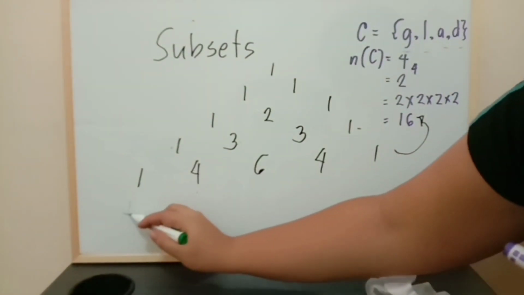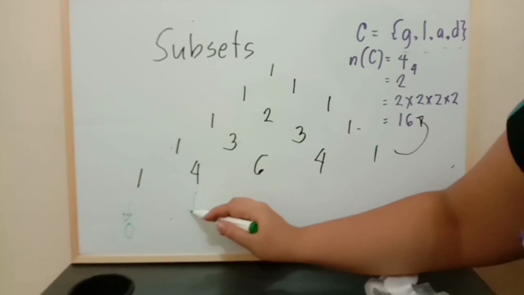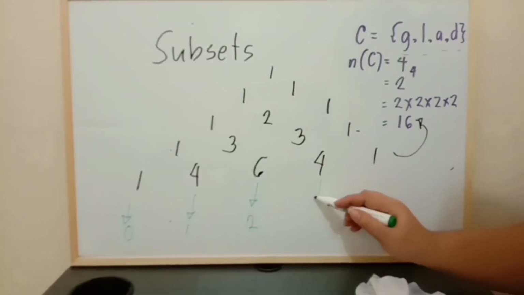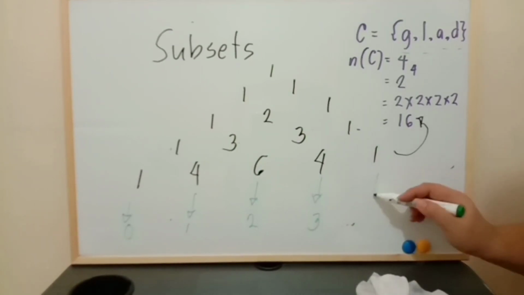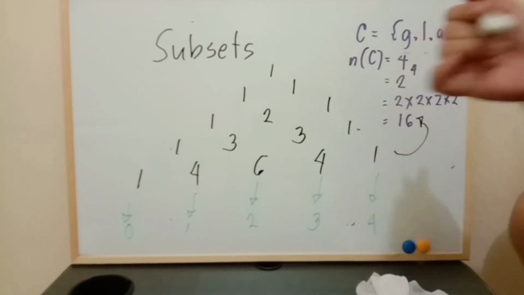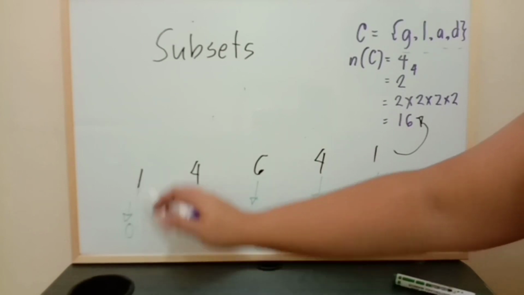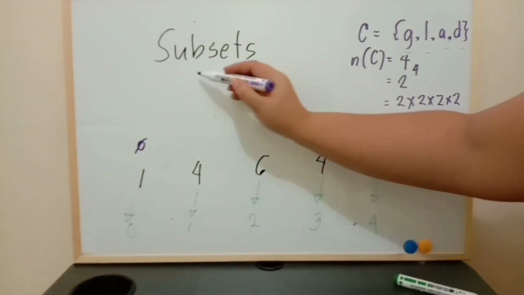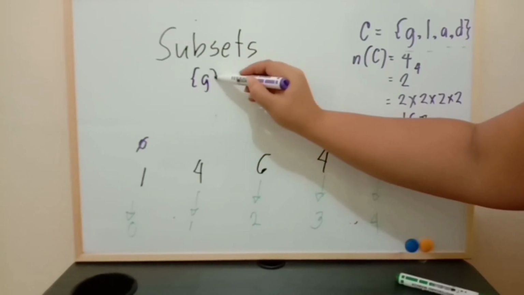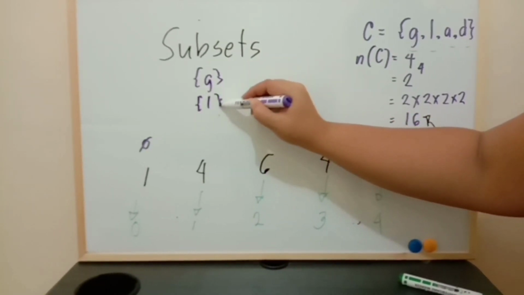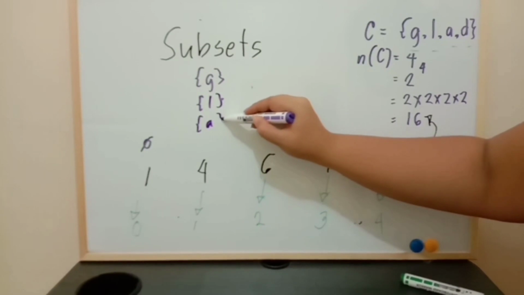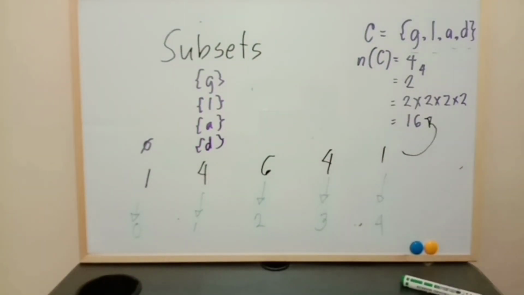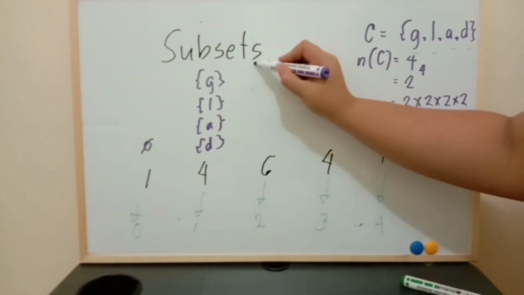We have one subset containing 0 elements, 4 subsets containing 1 element, 6 subsets containing 2 elements, 4 subsets containing 3 elements, and 1 subset containing 4 elements. 0 elements is always the null set. 1 element, we have G, L, A, D. 2 elements, we have 6.